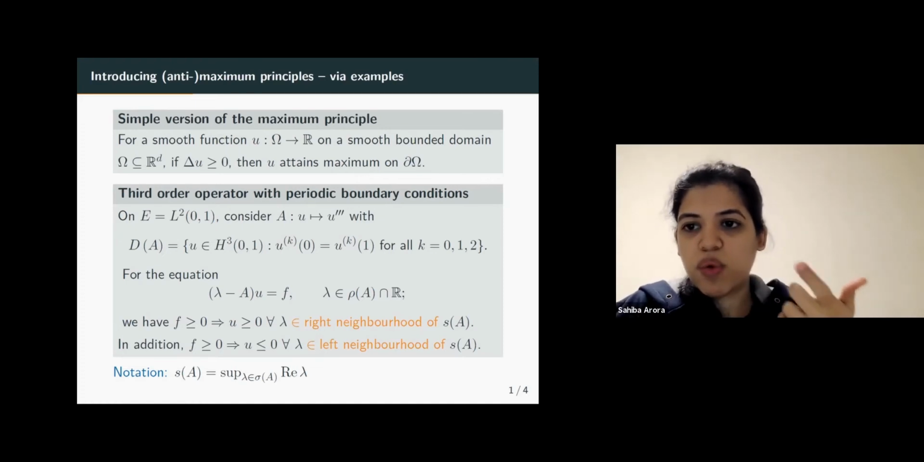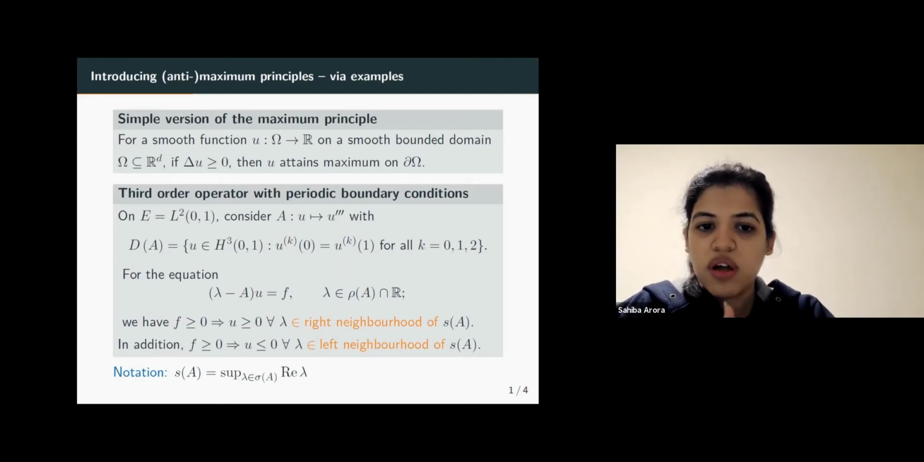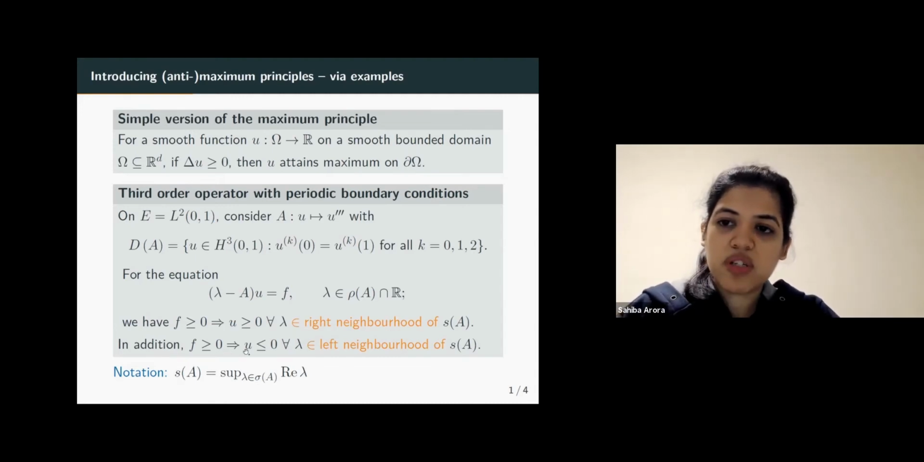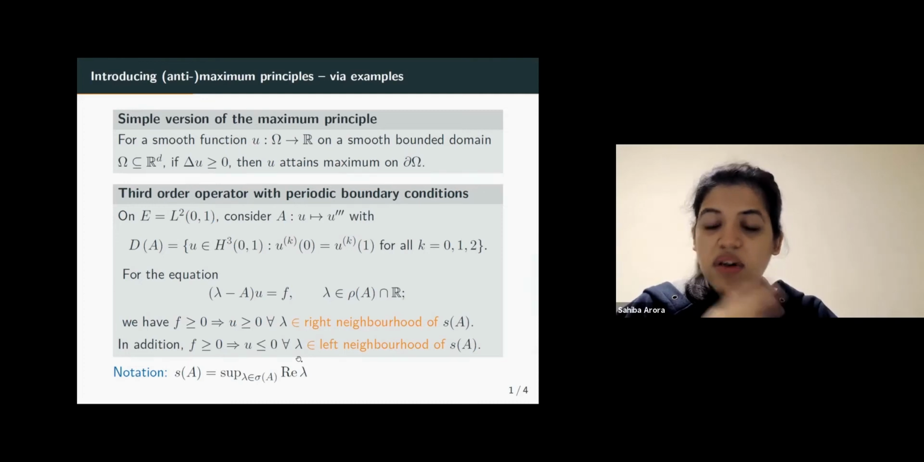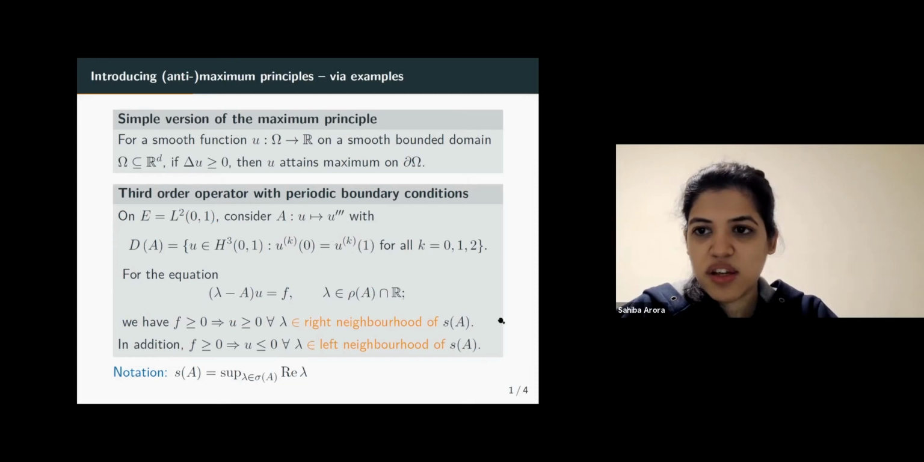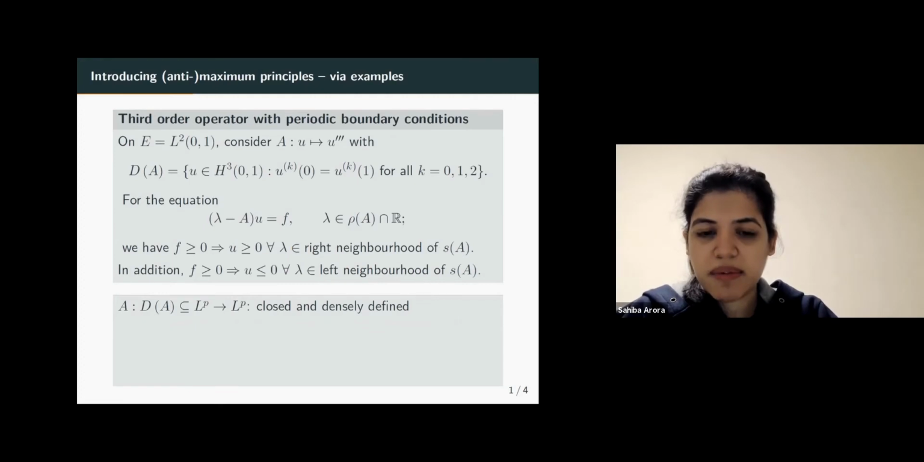And this will turn out to be what we call the anti-maximum principle. So positivity preserving on the right is called the maximum principle. And positivity inverting on the left, sorry, is called the anti-maximum principle. So let me make this more formal. And by the end of my talk, I will actually prove to you that we indeed have this weak version of the anti-maximum and the maximum principle for the third order operator. But let's just formalize the maximum and anti-maximum principles for now.